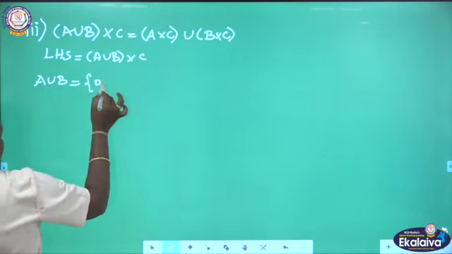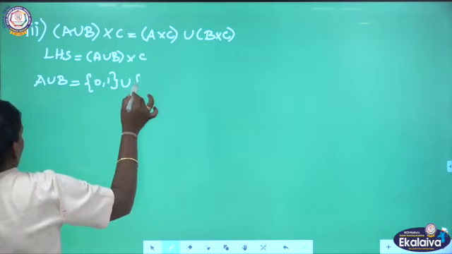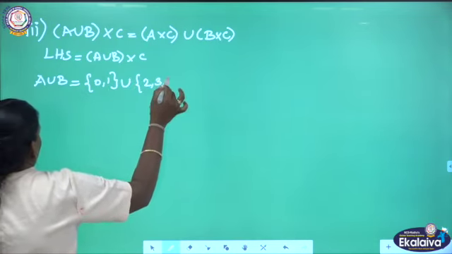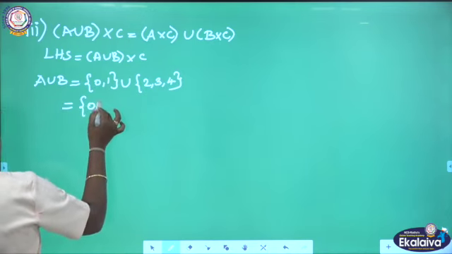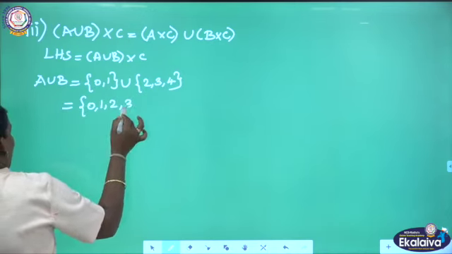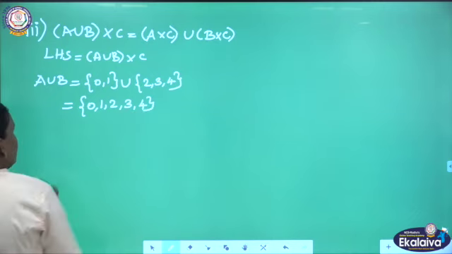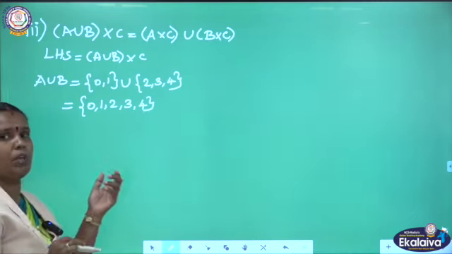Our A set is {0, 1} union B set {2, 3, 4}. Union means together, you have to write in order, but with no repetition. So, we completed this A union B.